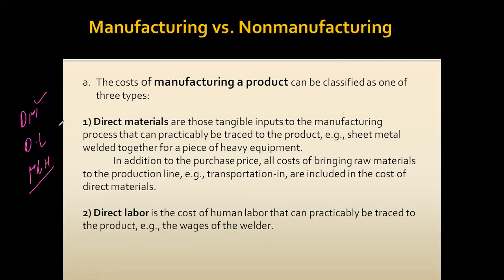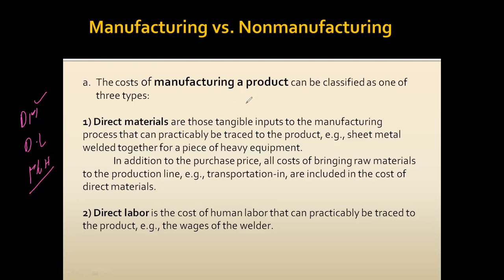Any material which is traceable on a per unit basis, economically and efficiently, we define as direct materials. The word traceability means how much cost of material we are incurring on a per unit basis. That is the main concept of traceability.